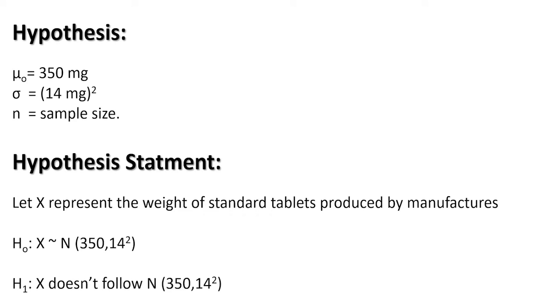And for the hypothesis statement, let x represent the weight of standard tablets produced by manufacturers. So H naught is: weights of standard tablets produced by manufacturers do follow a normal distribution of 350 milligrams and variance of 14 milligrams squared. And H1 is: the weights of standard tablets produced by manufacturers do not follow the normal distribution, which is 350 milligrams, and the variance, which is 14 milligrams squared.